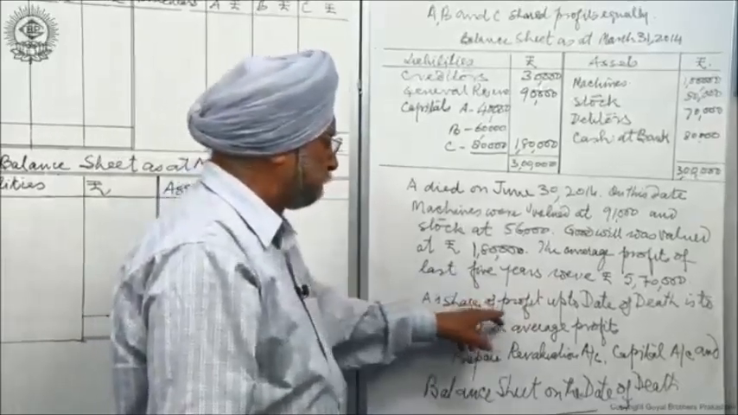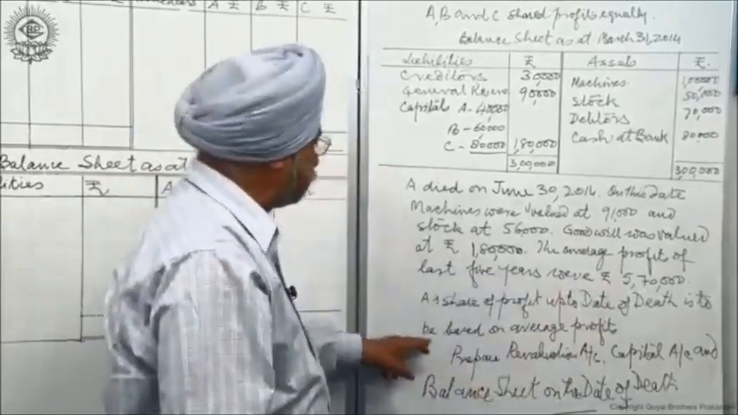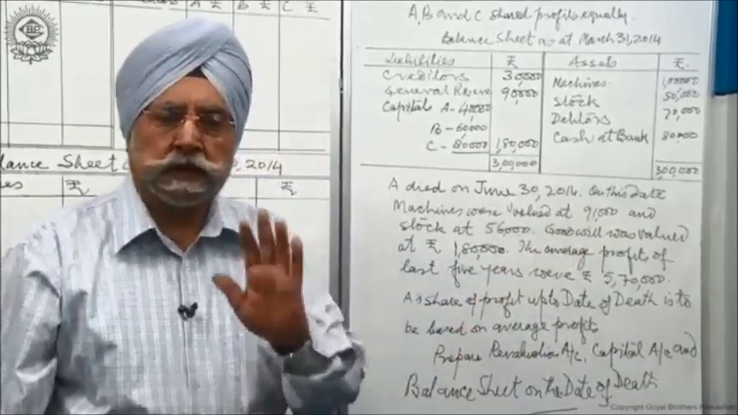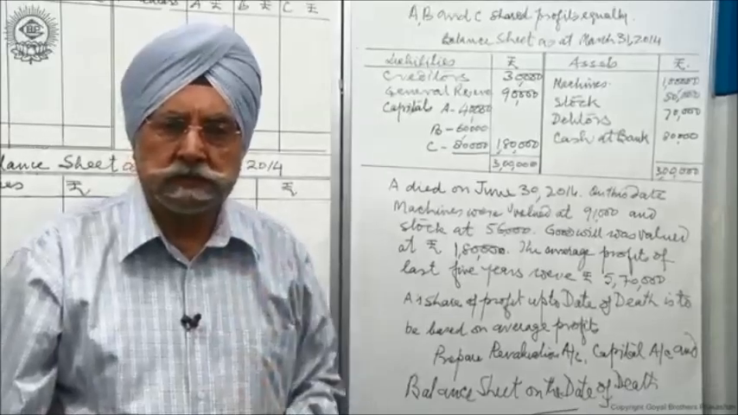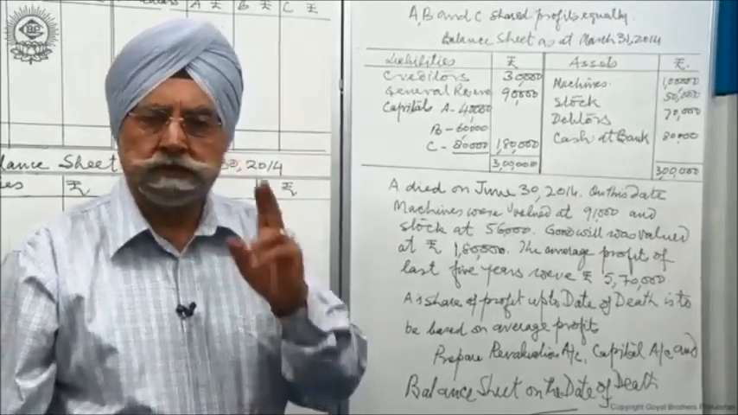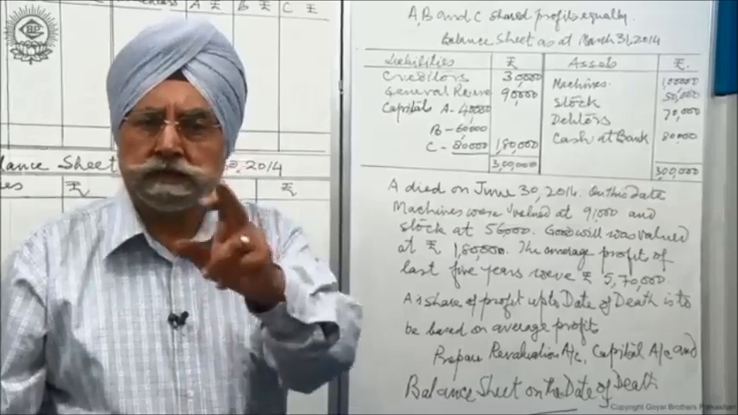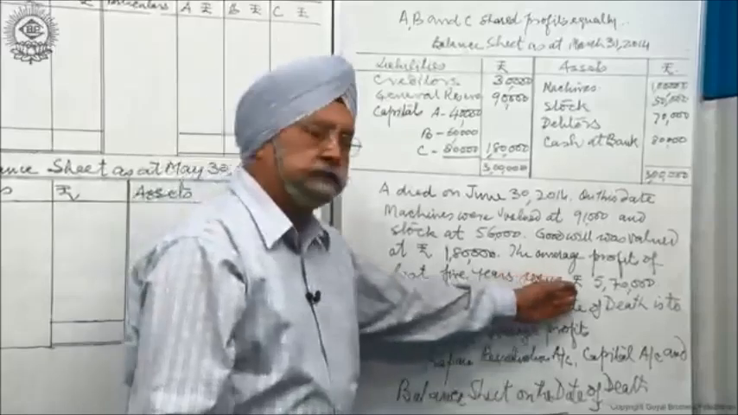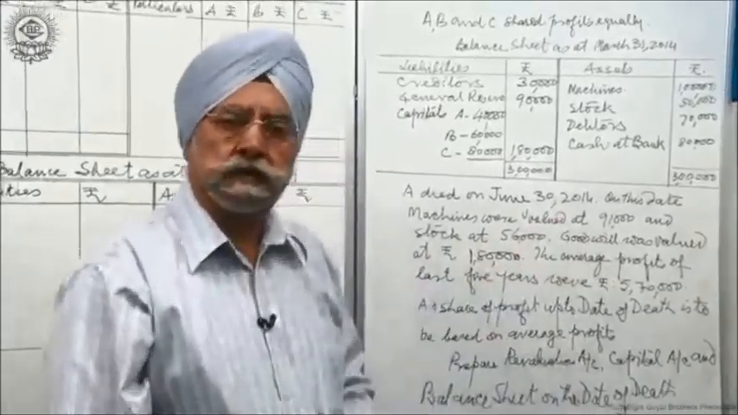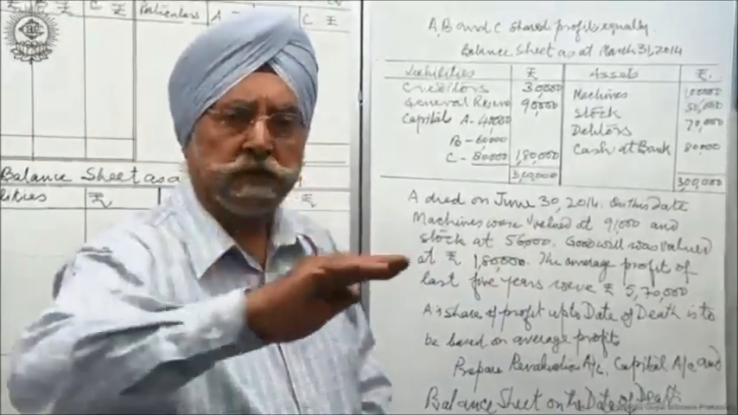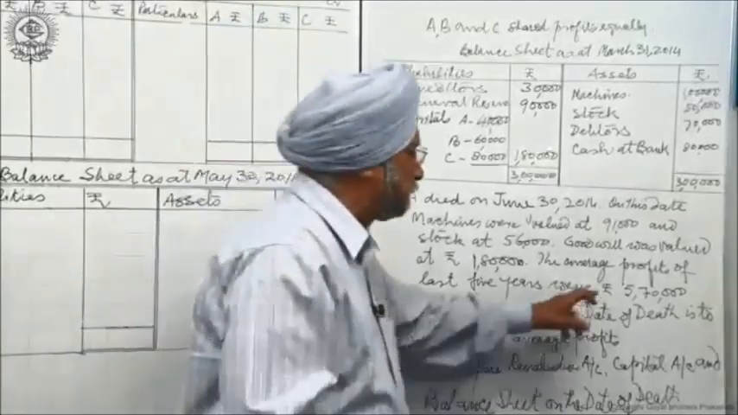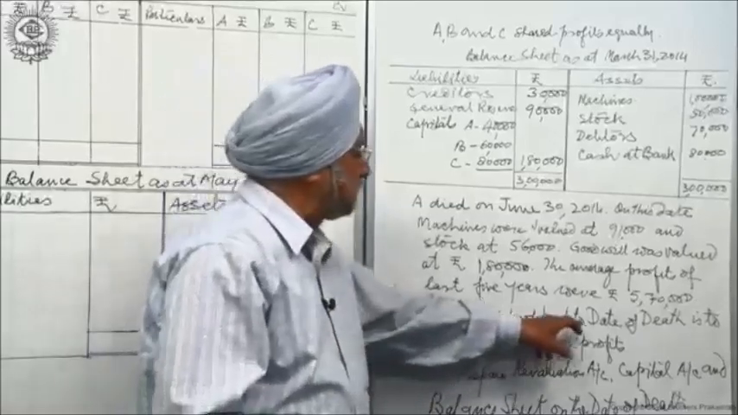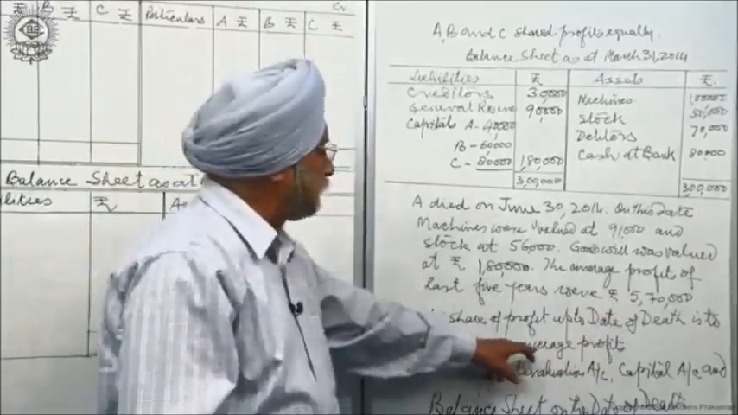And A's share of profits up to his date of death is to be based on these average profits. This also basis has been given. Last lecture I told you there are 2 bases. One is time basis, the other is, what is the other one? Yes, it is turnover basis. So in this case, it is the time basis because average profits are given. If the average profits are not given, you are given profits of the 5 years, total up, divide by 5, you will get the average. But in here, the average itself is given. So therefore, A's share of profits up to date of death is to be based on average profits.